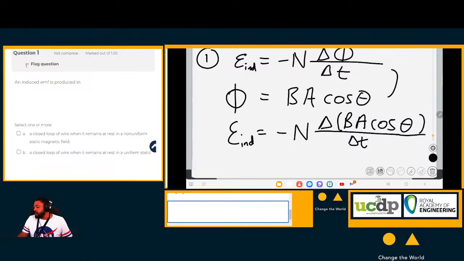We now know that to induce an EMF, something must change. There must be either a change in the time, which is usually kept constant, or a change in either the magnetic field or the area. If the magnetic field, the area, or the angle between those two changes, then an EMF is usually induced.